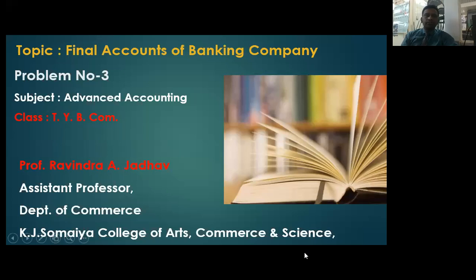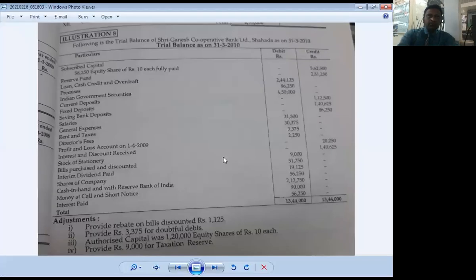Yesterday, we discussed problem number 3 of final accounts of banking company. Today, we solve this problem. Following is the trial balance of Sri Ganesh Cooperative Bank Limited, Shahada, as on 31st March 2021. These are the debit balances of the trial balance, and these are the credit balances, and these are some adjustments.